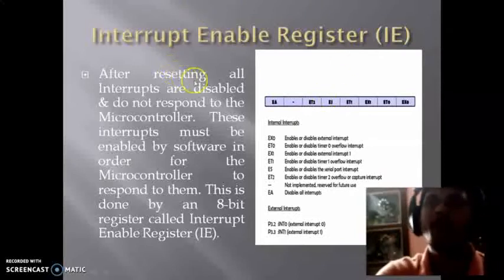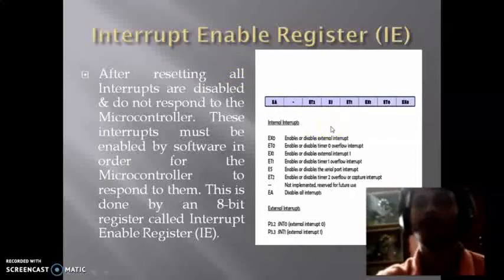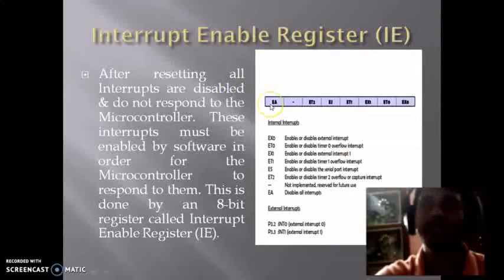So that is the important register by which we can enable and disable all the interrupts. And finally, by using the EA bit, that is bit number 7, we can enable all the interrupts as well as disable all the interrupts by writing 1 and 0 to it.